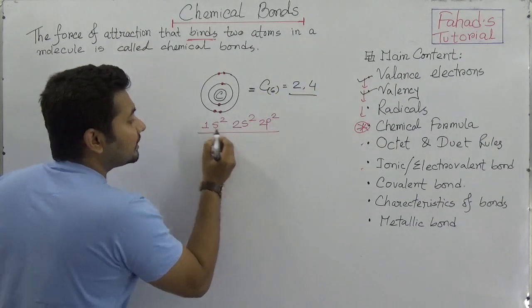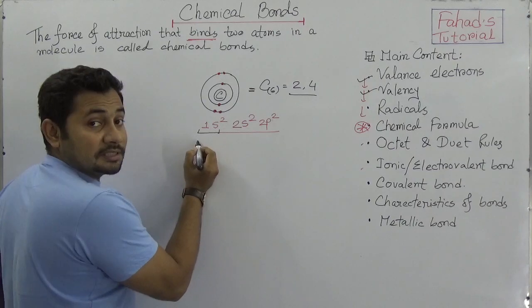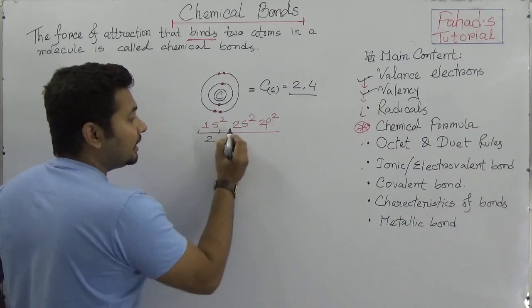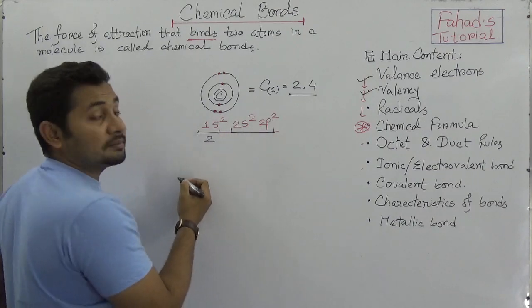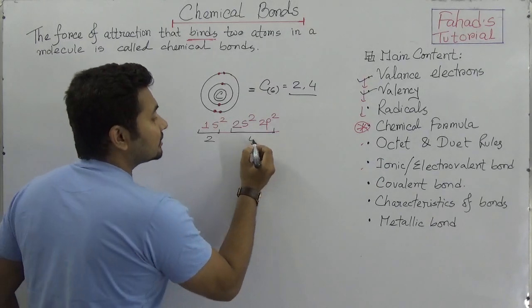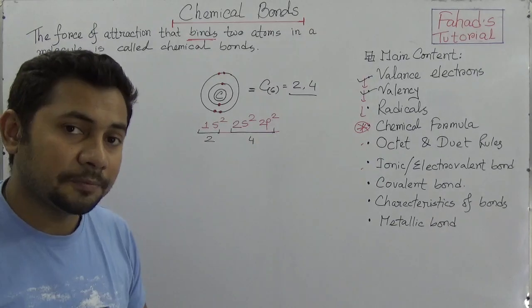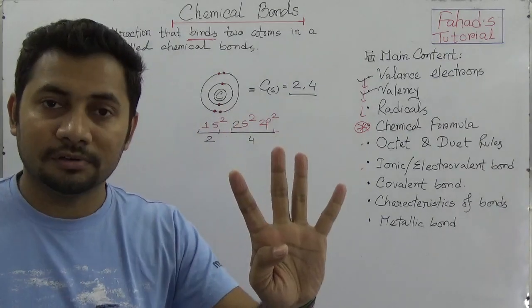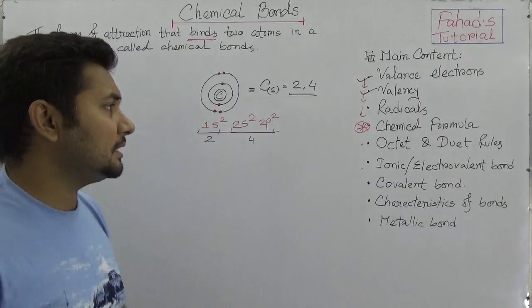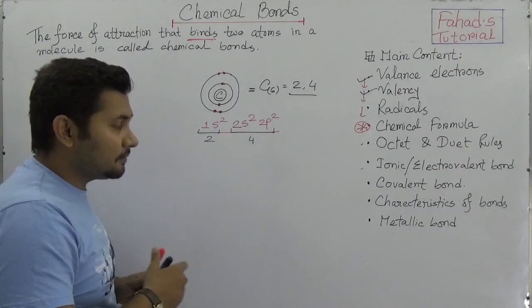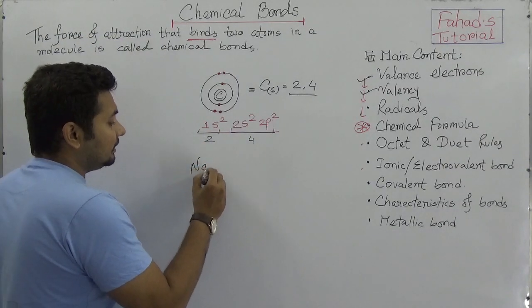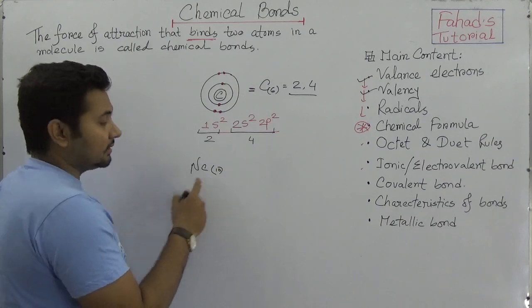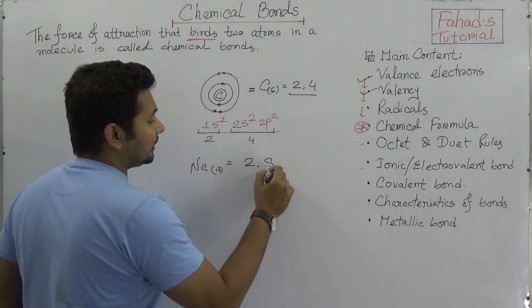It means that in the 1s orbital, that means in the K shell, it has 2 electrons, and the second shell, that we said is the L shell, has 4 electrons. So the valence electrons of carbon is 4. And even if you see in the case of neon, we know that neon is 10. So it means 2 and 8.